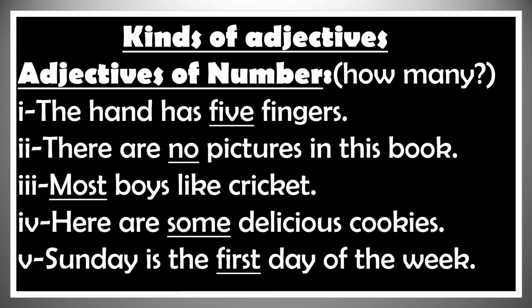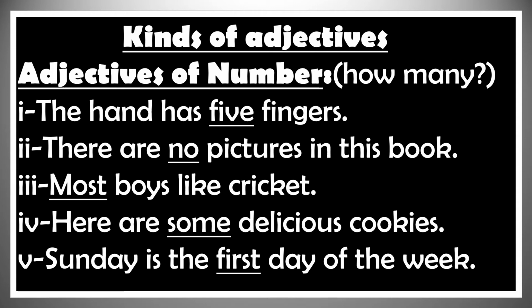Then are the adjectives of number. They are also called numeral adjectives. They show how many persons or things are meant or in what order a person or thing stands. Adjectives of number answer the question how many. Let us study some examples.